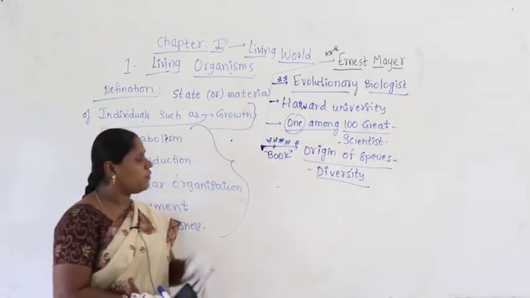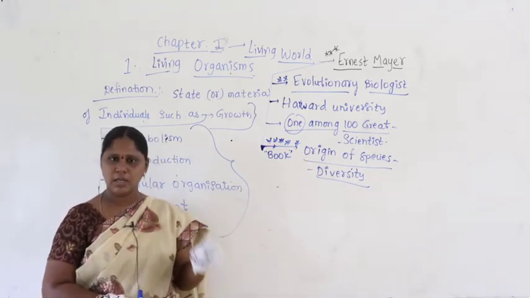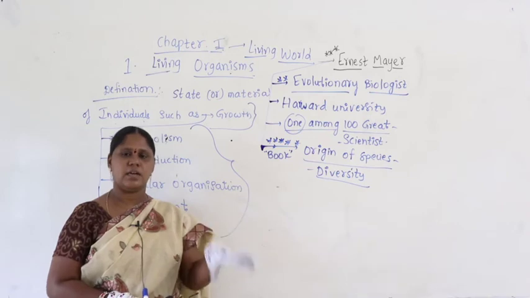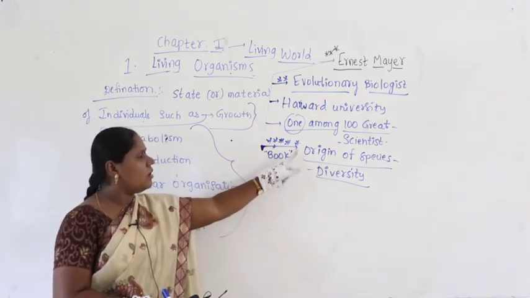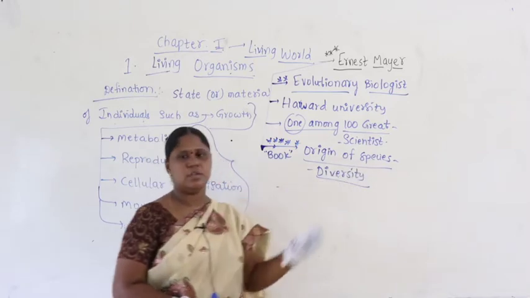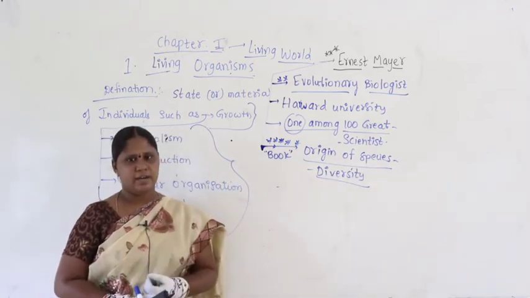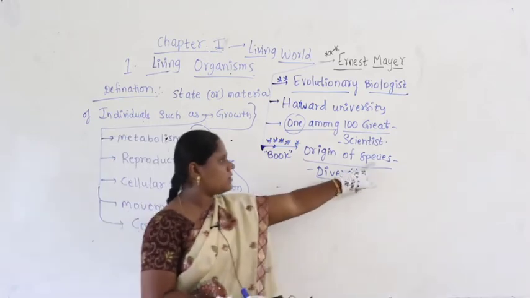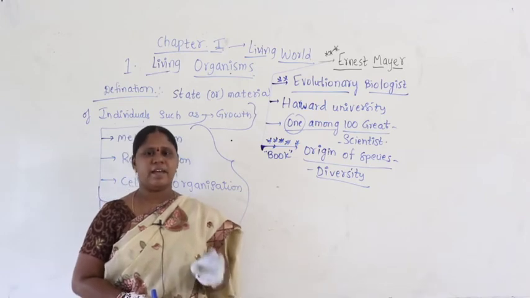Origin means from where it has begun, from where it has started. That is called origin. Origin of species. Species means we take a group of organisms with similar characteristics. What is the meaning of species? A group of organisms with similar characteristics.